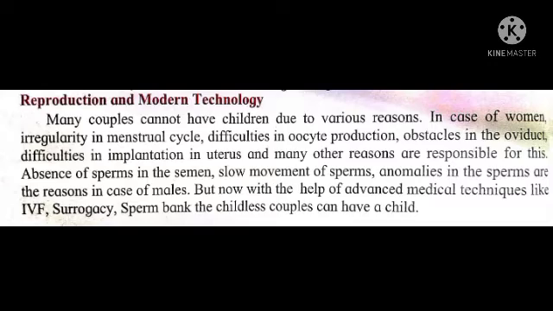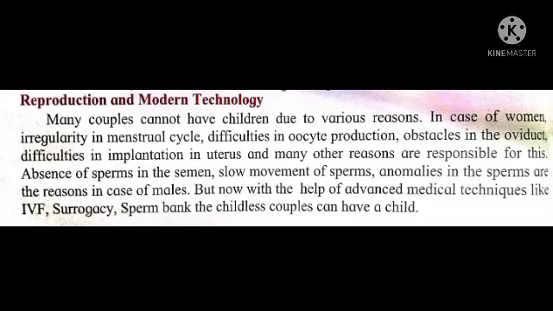So due to all such reasons, a couple cannot have a child. To overcome all these obstacles, nowadays there are advanced medical techniques like IVF, surrogacy, sperm bank. The childless couples can have a child due to all these techniques. So we will learn all the techniques one by one.